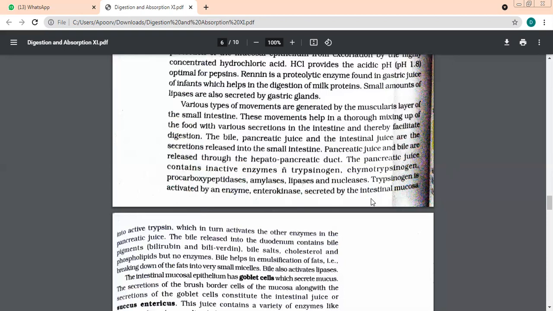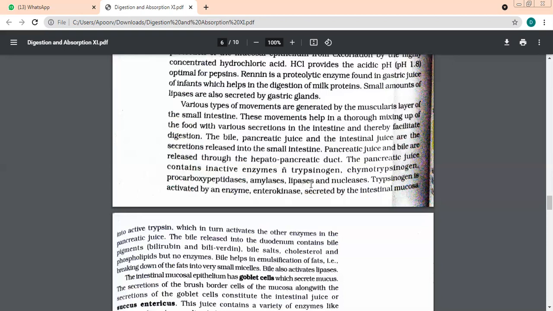So enterokinase will activate trypsinogen, and trypsinogen will further activate all the others like chymotrypsinogen, procarboxypeptidase, amylases, lipases, and nucleases. All the other enzymes in the pancreatic juice are activated by? Trypsin. So all the inactive enzymes in the small intestine juice are activated by trypsin.